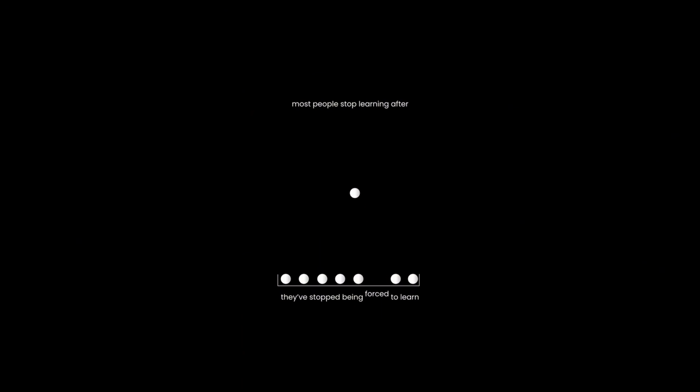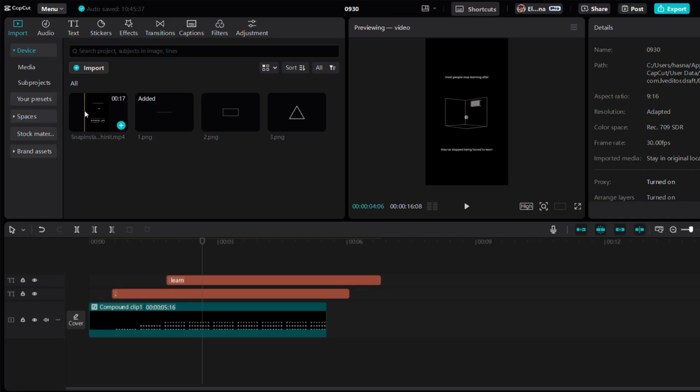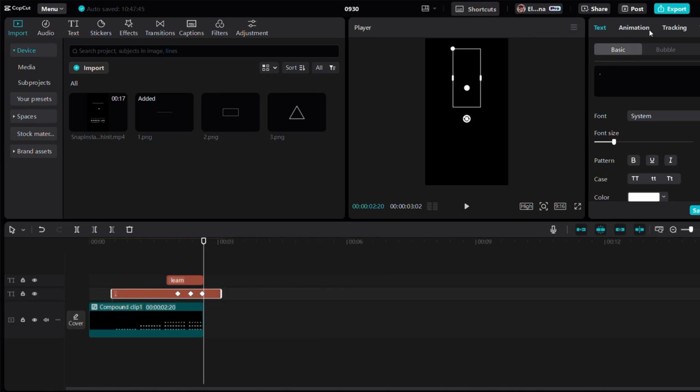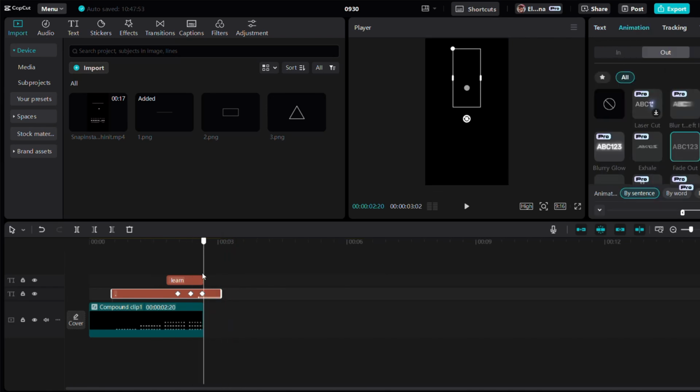Now we can see the dot coming back slightly and the next animation fading in. Now add another keyframe and slightly move the dot down. Next, add a fade out animation and we'll begin creating the next scene.